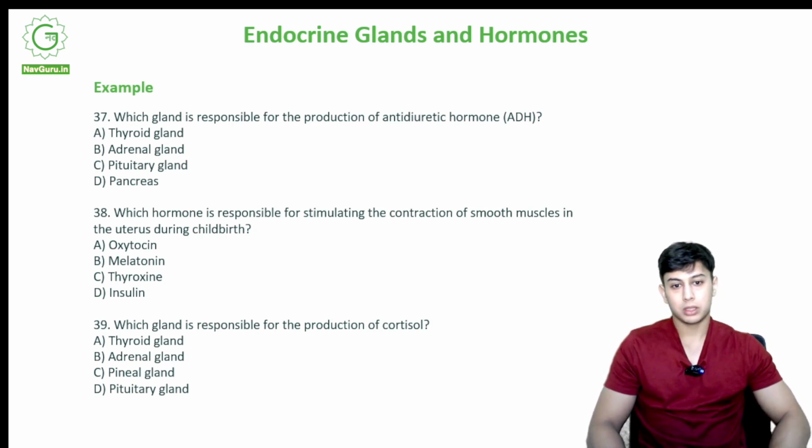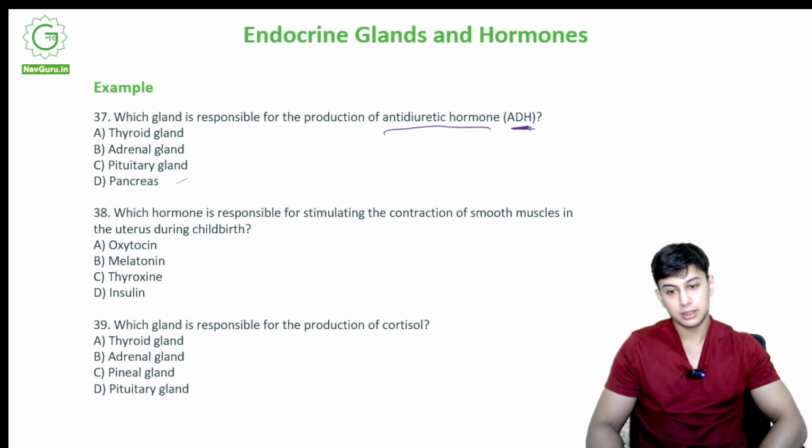Which gland is responsible for the production of antidiuretic hormone, ADH? Thyroid gland, adrenal gland, pituitary gland, pancreas. The correct option would be C, pituitary gland. ADH is produced by pituitary gland.